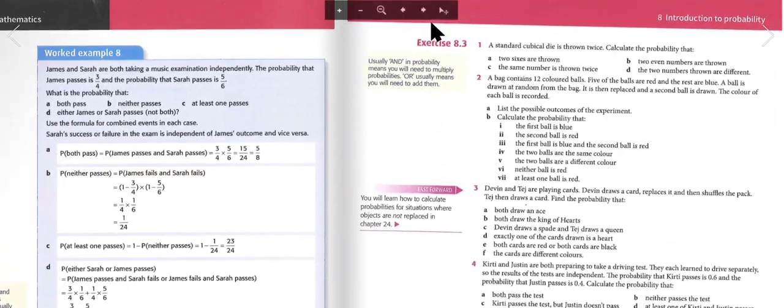Exercise 8.3. A standard cubical die is thrown twice. Calculate the probability that two 6s are thrown, two even numbers are thrown, the same number is thrown twice, and the two numbers thrown are different. So the probability that two sixes are thrown is 1/36. The probability that two even numbers are thrown is a quarter.